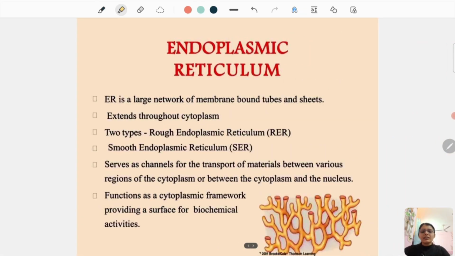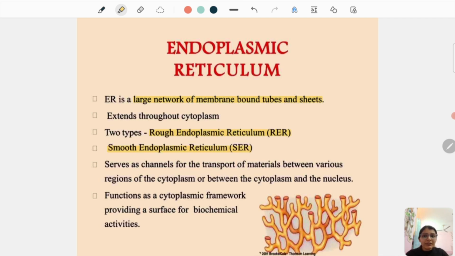Moving ahead, we have the first cell organelle in our list, endoplasmic reticulum. Endoplasmic reticulum is a large network of membrane-bound tubes and sheets. It is in the form of tubes and sheets, and it is all a network, it is all connected. Where is it found? Inside the cytoplasm. There are two types of endoplasmic reticulum, rough endoplasmic reticulum and smooth endoplasmic reticulum.